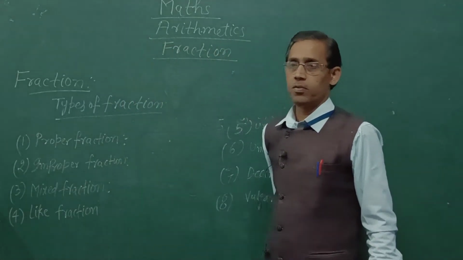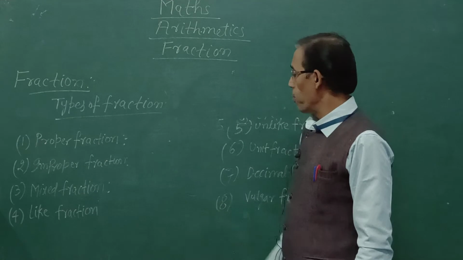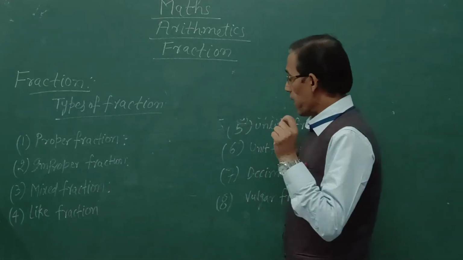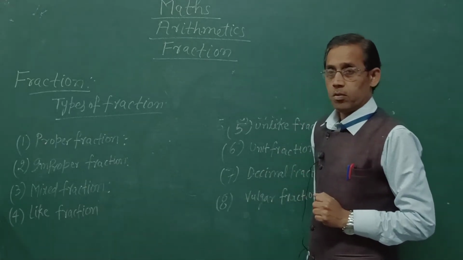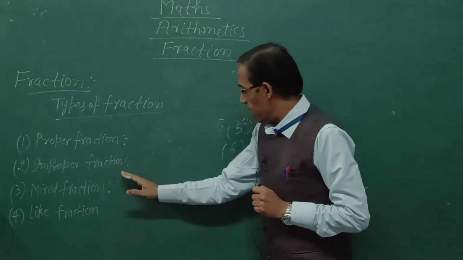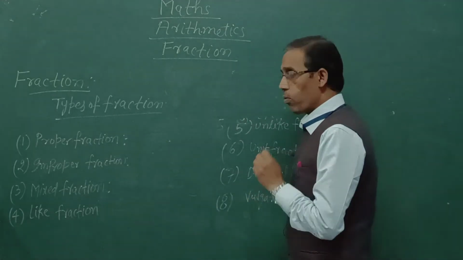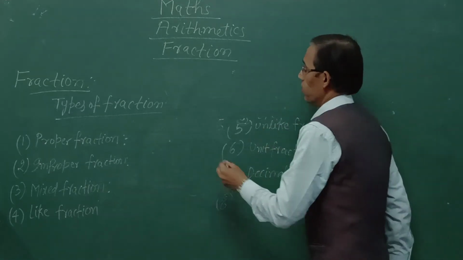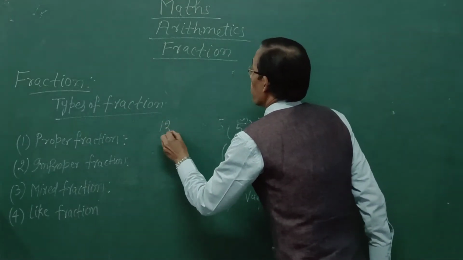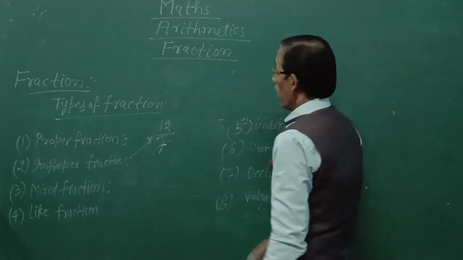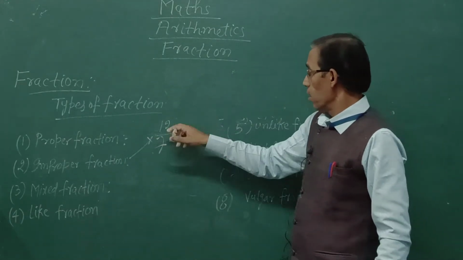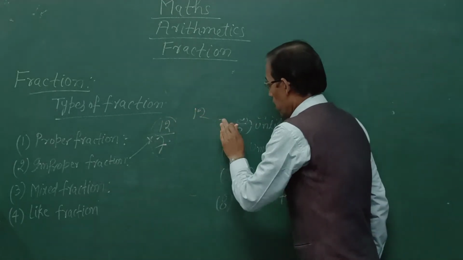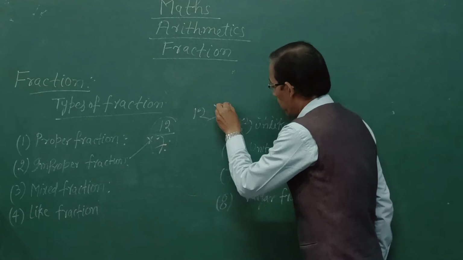Now improper. Second, improper fraction. A fraction whose numerator is equal to or greater than denominator. Once again I am repeating, a fraction whose numerator is equal to or greater than denominator is called improper fraction. As 12/7 is an improper fraction because in this fraction numerator 12 is greater than denominator 7.